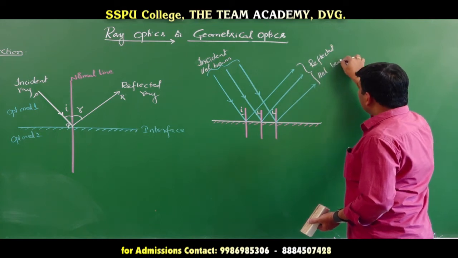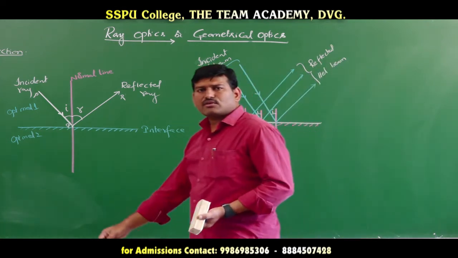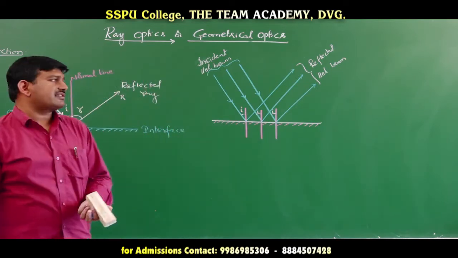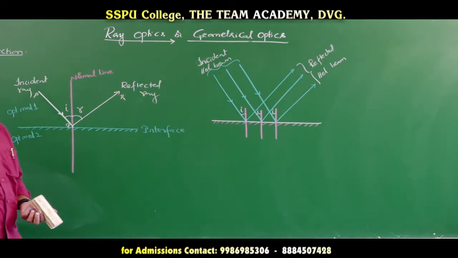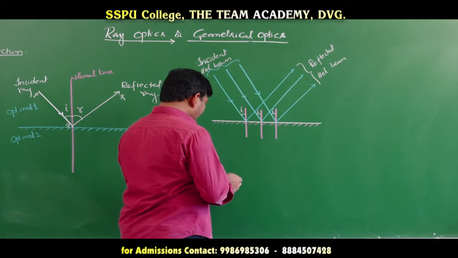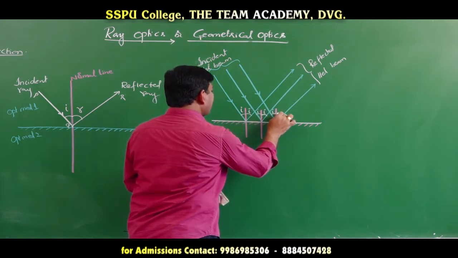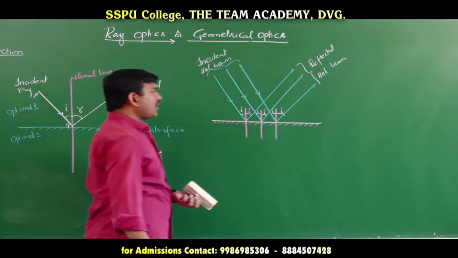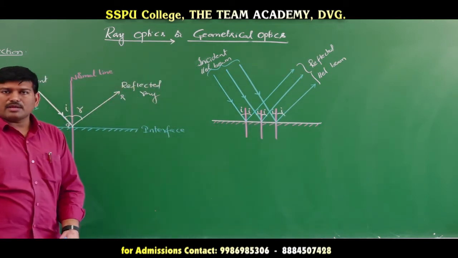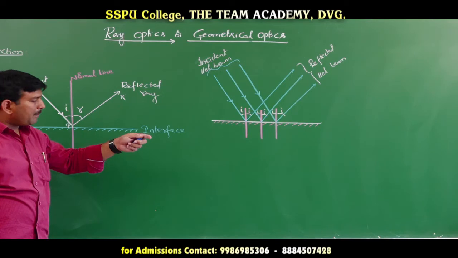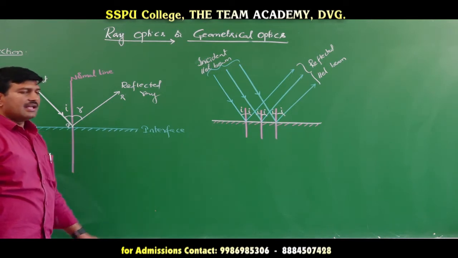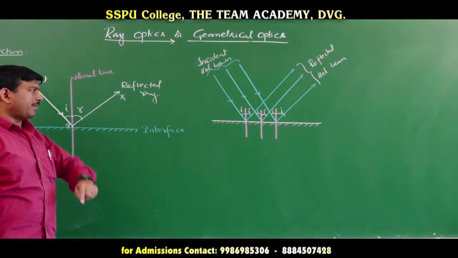That means when a parallel beam of light is incident on a plane reflecting surface, the reflected beam is also parallel. According to the laws of reflection, if this is I, the reflected angle must be I. So, this is also I and this is also I. Therefore, when a parallel beam of light is incident on a plane reflecting surface, the reflected beam is also parallel.